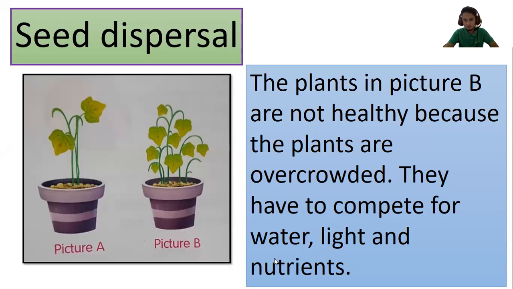So seed dispersal is, for example, look at here. You answered me before, no? That A is healthier, and B is not healthy because they are competing for the water, light, and nutrients in one place. If there is only one plant in one pot or in one area, the plant will get all the nutrients, the water, and the light.